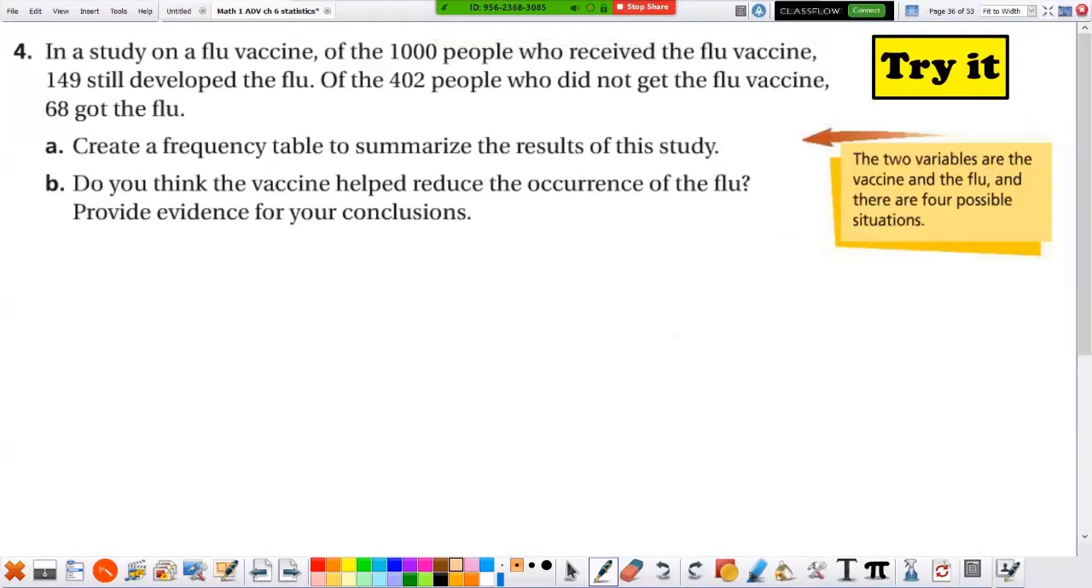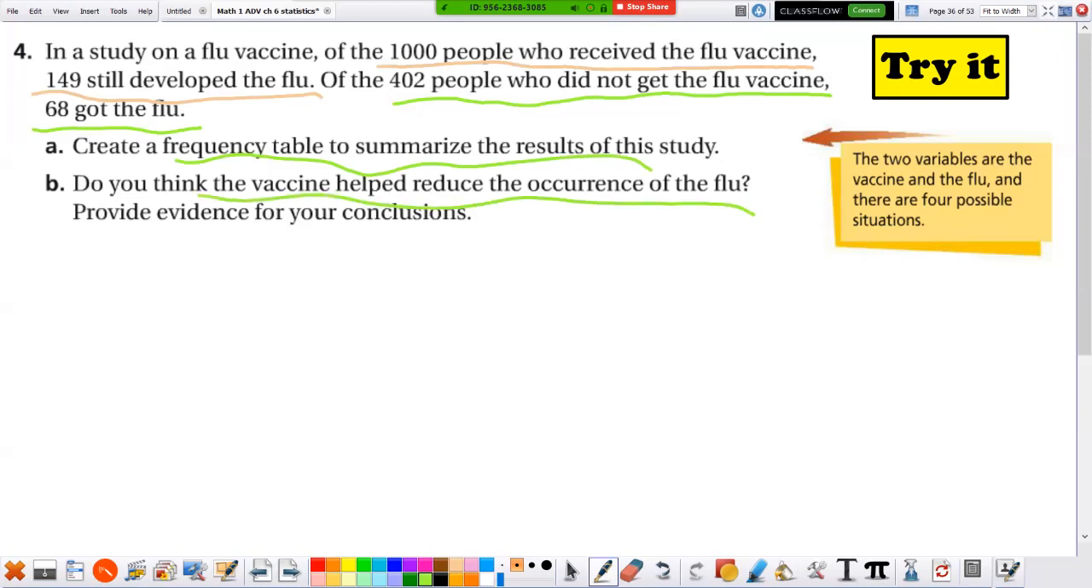It's funny, this slide's about the flu. Because of time, we'll skip this slide. If you want to do it on your own, you can. But of the 1,000 people who received the flu vaccine, 149 still got the flu. 402 people did not get the flu vaccine, 68 got the flu. What do you think? It says you can make a table. Do you think the vaccine helped? I'm going to go to the next slide.